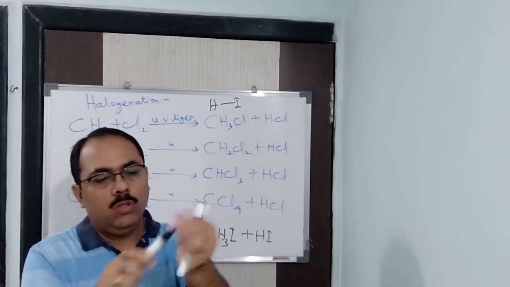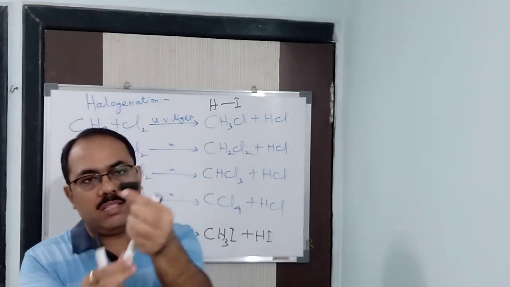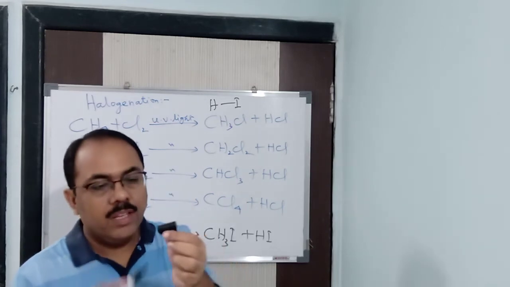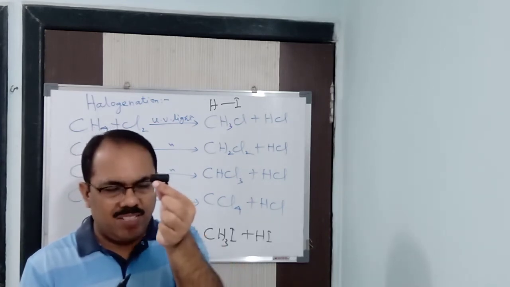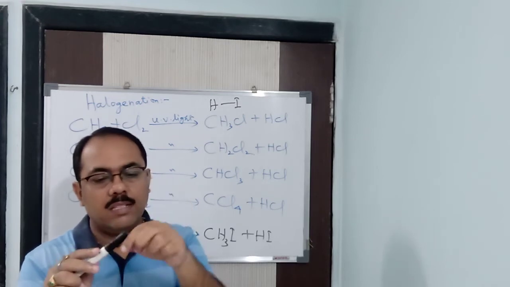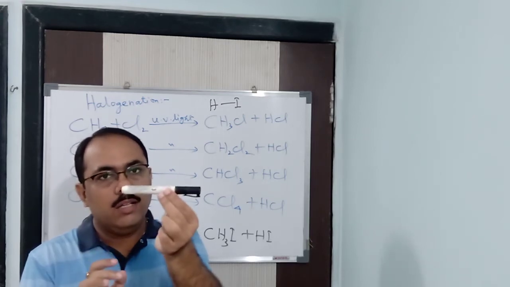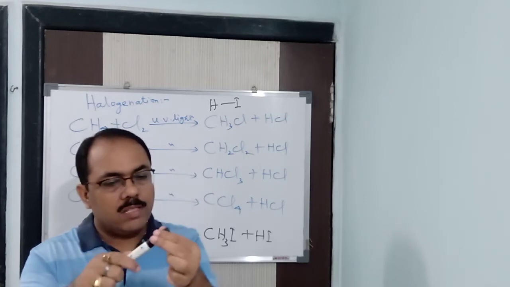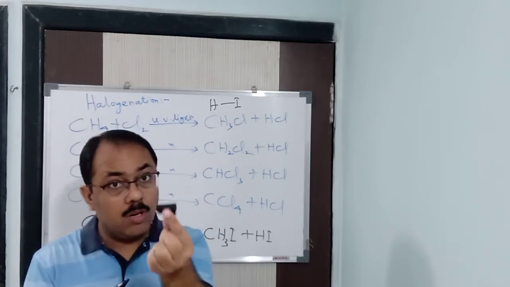Just an example I am giving you. So the bigger the bond, the weaker it is; the smaller the bond, the stronger and more stable it is.